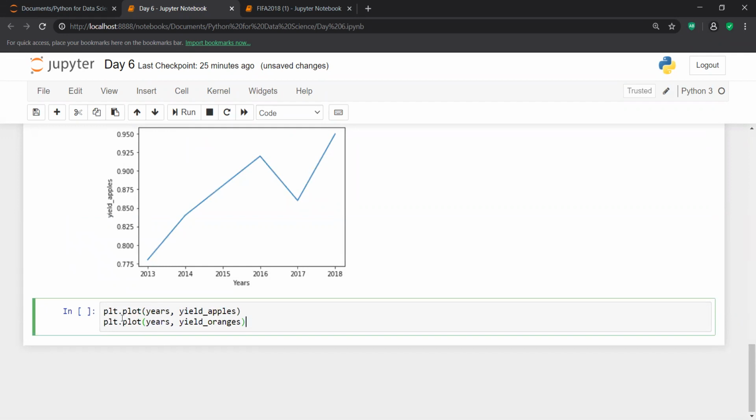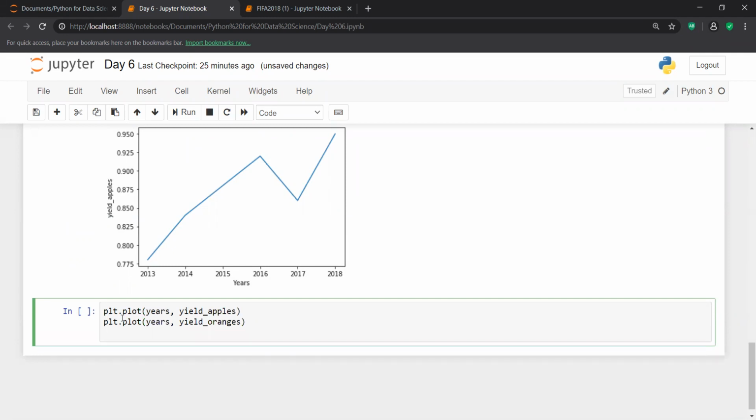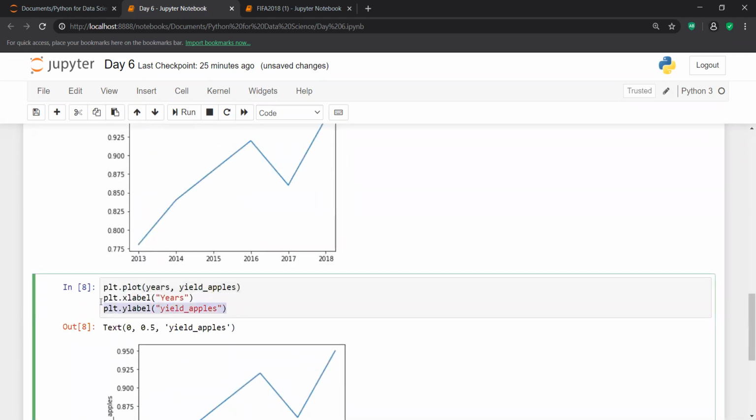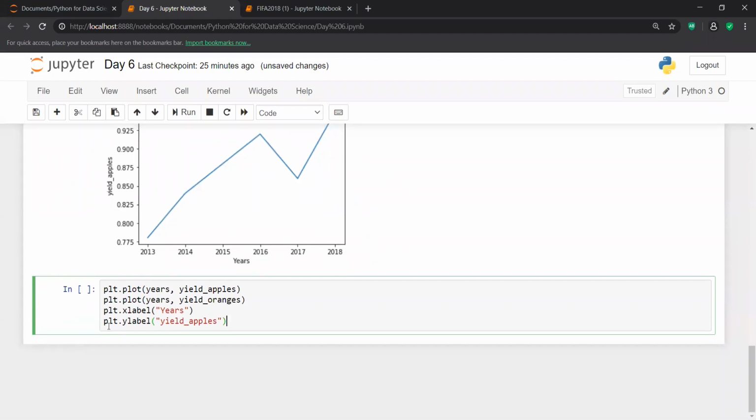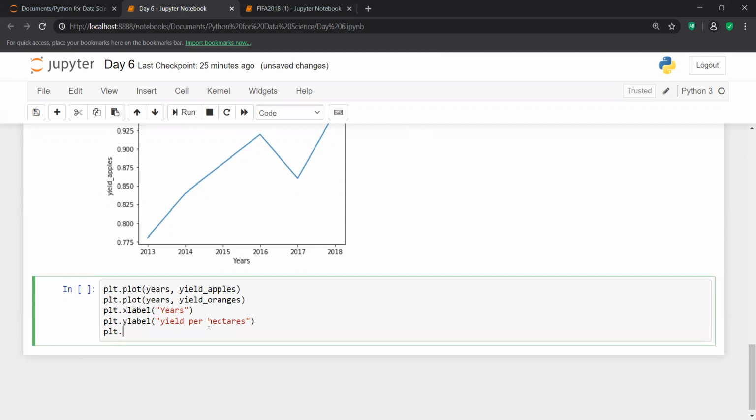Then in the second graph I have x label and y label. On the x-axis I always have years, and then I have yield per hectare, because I'm not checking just apples or just oranges, I'm checking both things. On the whole, it is just yield per hectare. Now if I add a legend, plt.legend.